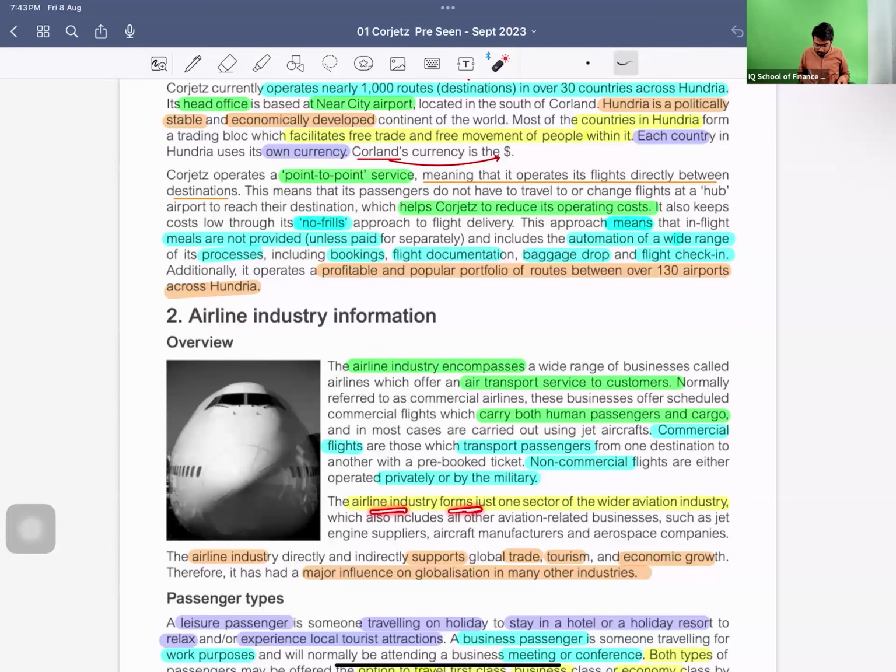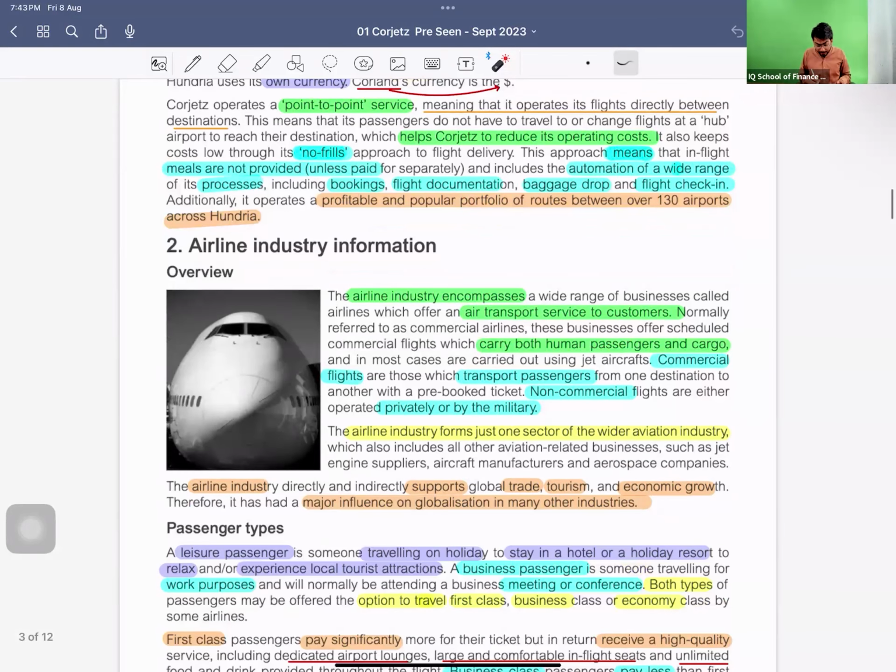The airline industry forms just one sector of the wider aviation industry. So they are telling us that the aviation industry is a very huge industry, and within it there is one part that is called the airline sector. That sector we are studying right now. They are telling us that jet engine suppliers, aircraft manufacturers, and aerospace companies are all part of aviation. But right now we are just talking about the airline industry.